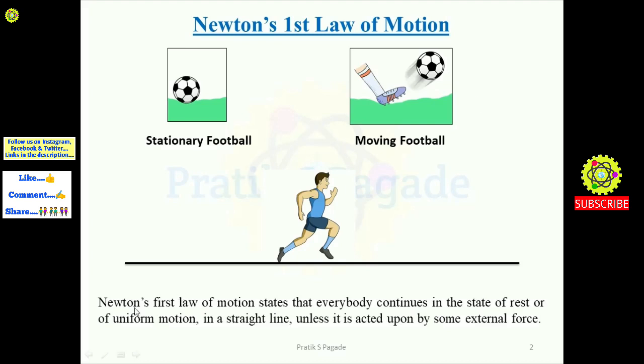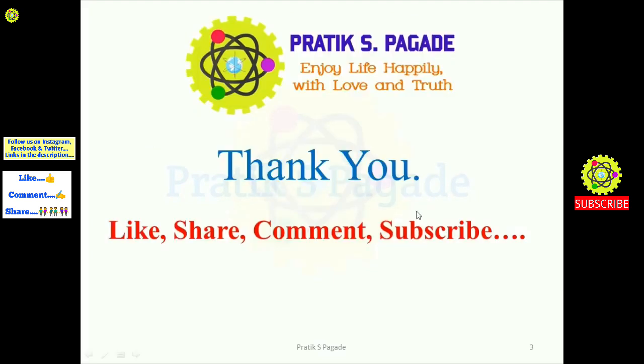So understood students, here Newton's first law of motion states that every body continues in the state of rest or uniform motion in a straight line unless it is acted upon by some external force. So here see, we require some external force to stop the moving body and to move the stationary body. So students, in this video we have understood Newton's first law of motion.